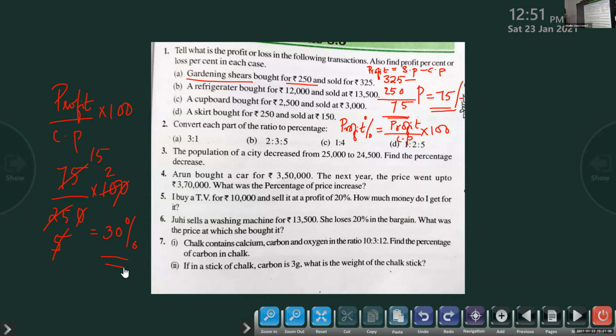See, that's why I told you this cancelling is very, very important. You should understand how to take common factors and cancel. Do you know? All of you know to do it like this, no? Yes, ma'am. Several problems we have done. You should be very thorough with these cancelling methods.